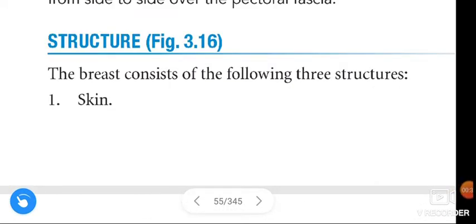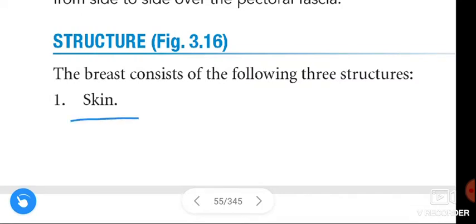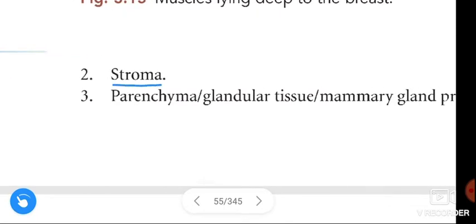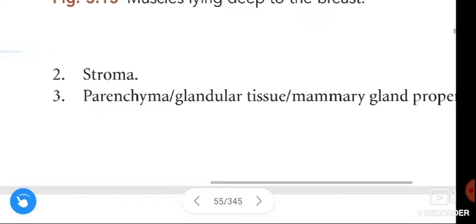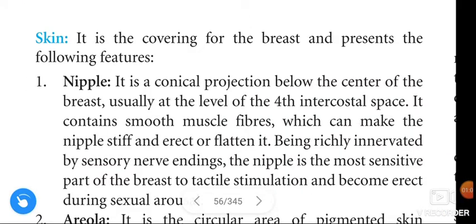The breast consists of the following three structures: one, skin; second, stroma; and third, parenchyma. See here, this parenchyma is also called glandular tissue, also called mammary gland proper. These two are the other names for parenchyma. We will learn about them one by one.